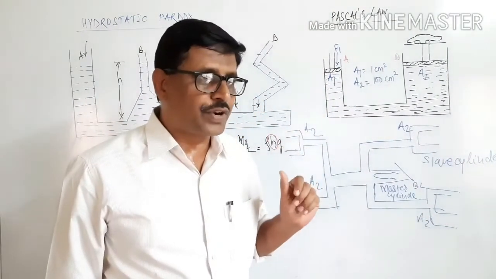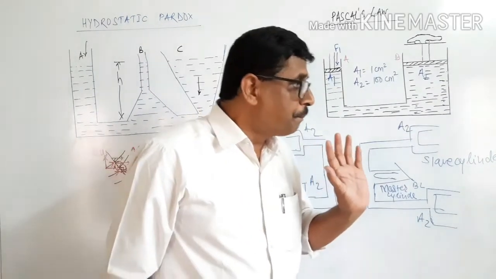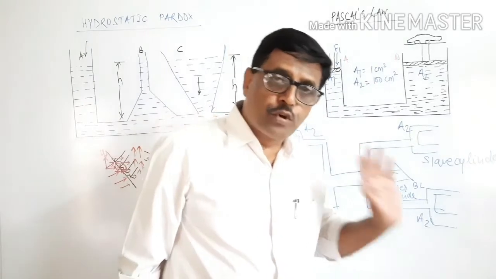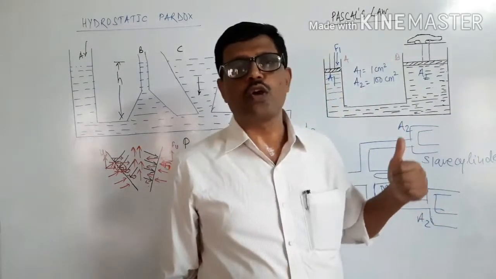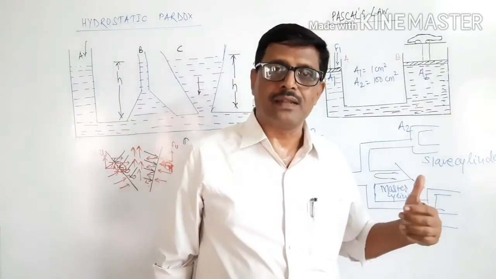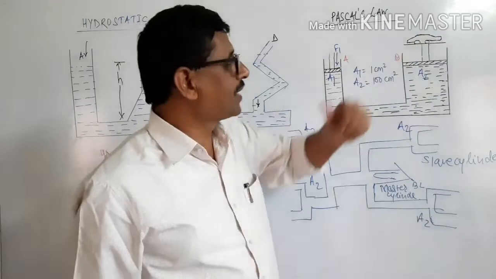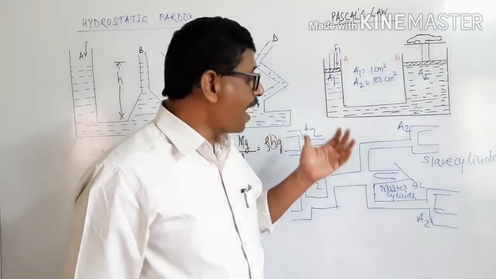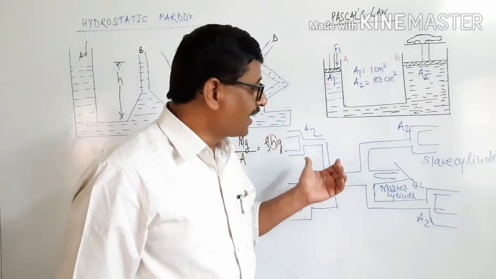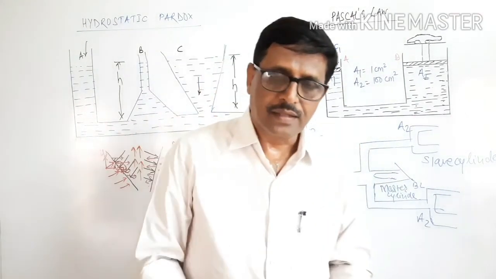The drums have the brake pads, and the brake pad pushes to stop or slow down the speed of the vehicle. Pascal's law is used to lift heavy vehicles. In the same way, Pascal's law is applied in order to stop or slow down vehicles. Thank you very much.